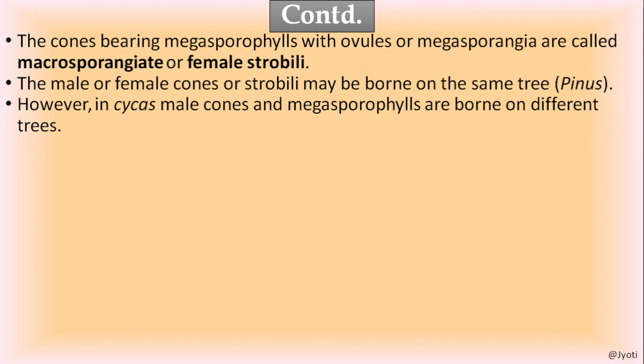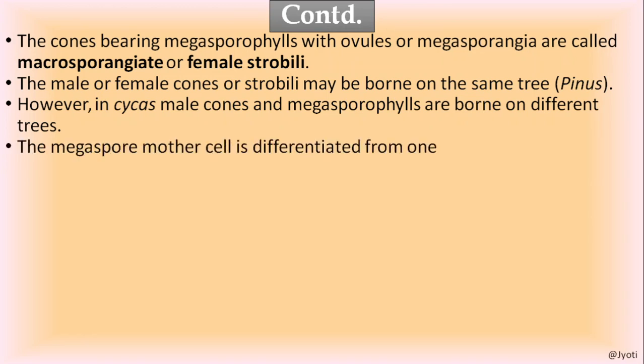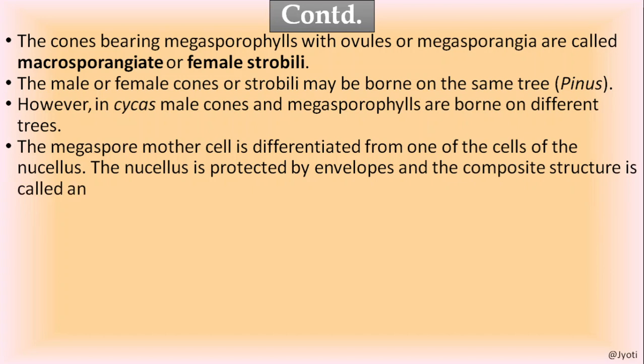So the male or female strobili may be present on the same tree as in the case of Pinus, but in cycas, the male cone and the megasporophylls are borne on different trees. So the sporophyte may be heterosporous or it may be homosporous.